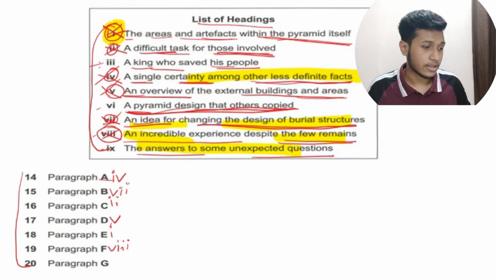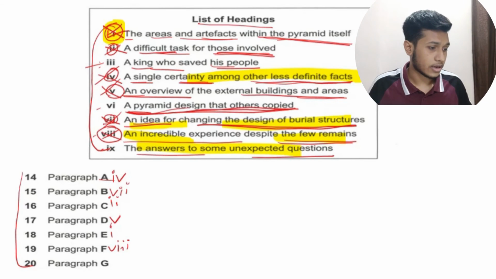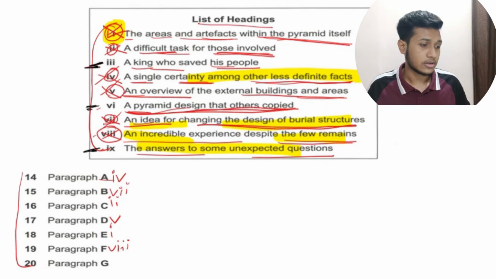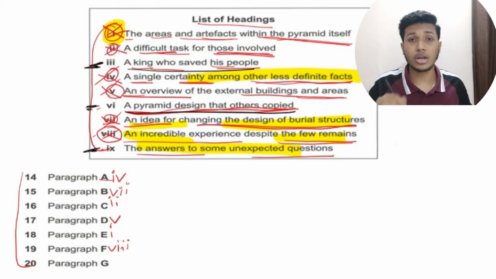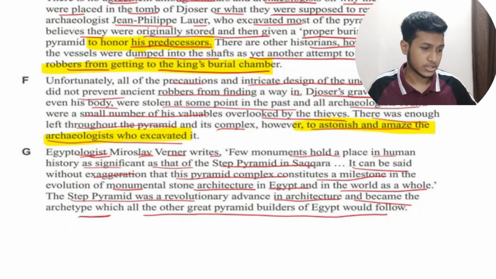Options left are 3, 6 and the last one, 9. So what can be the answer? A pyramid design that others copied, a king who saved his life. This cannot be the answer because we have not talked about anything that saved a life, so this is automatically cancelled out. Answers to some unexpected questions. Was there any answer to unexpected questions?